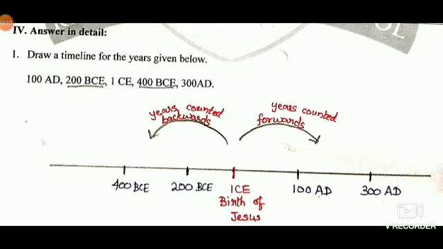Similarly, if we take before the birth of Jesus Christ, we'll start from 200. So we are counting backwards. Can you understand this, children? 200, 300, 400, 500, 600. The line you can extend, so that the years also will be extended. If you are counting backwards, you can continue the years. There is no end for the past.